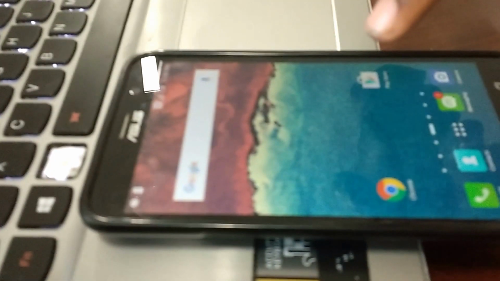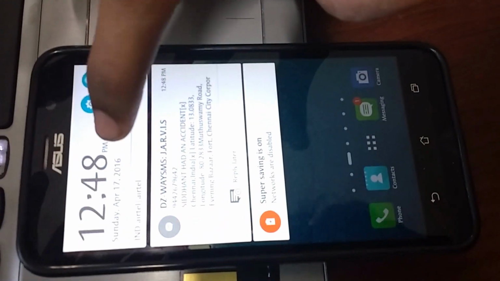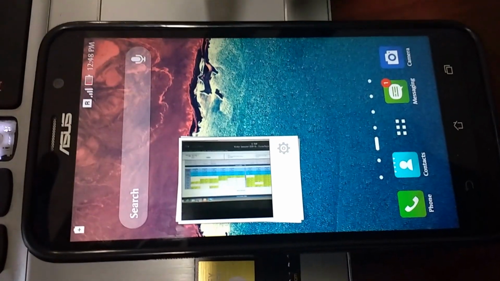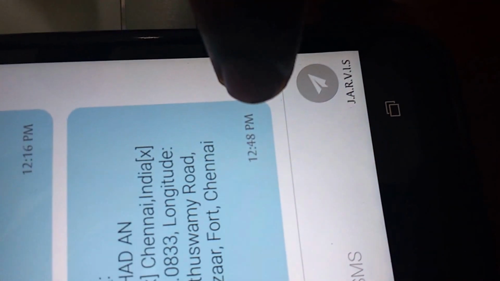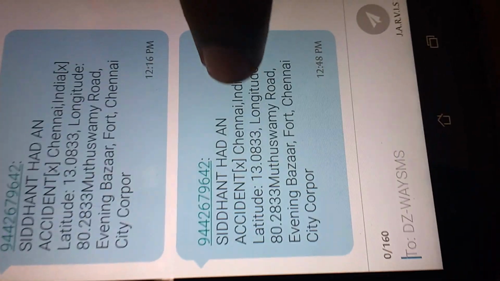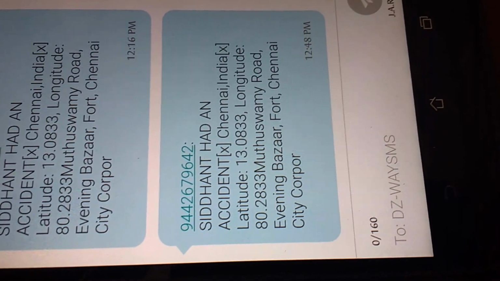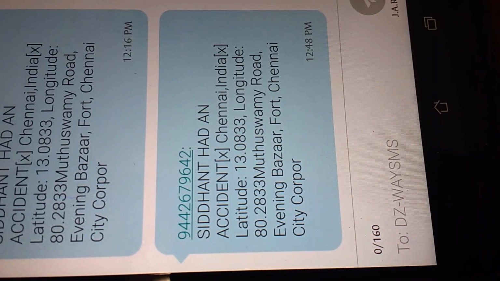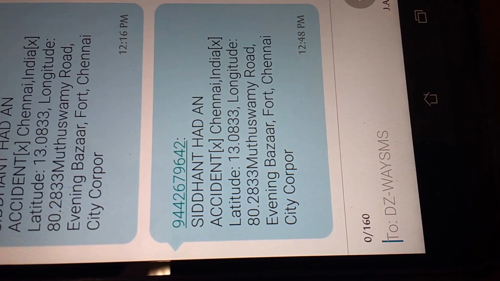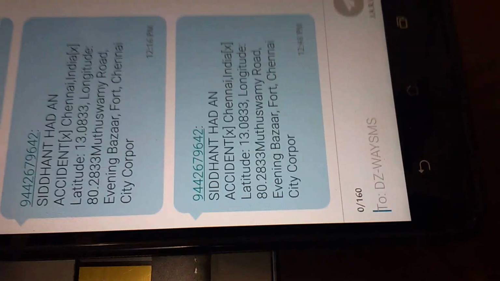Now you can see a SMS has been sent. See this? You can see the time over here is 12:48 and the message time is also 12:48. And this has my name. I had an accident and this is my location. The location is found out using the IP address. Using the IP address we find the longitude and latitude, and from that we pinpoint the nearest location where it is possible. Now we'll show you the email.